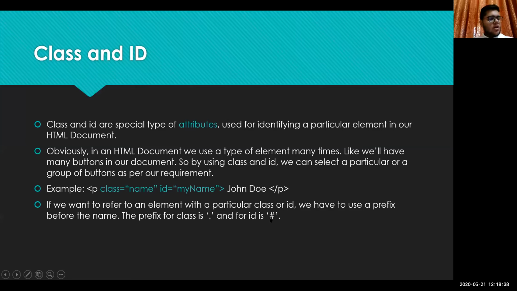Okay, so this is what class and ID are, and you will realize the full utility of this when we start with CSS. Right now it might not be that intuitive as to what class and ID are, but soon you will realize that this is very helpful.